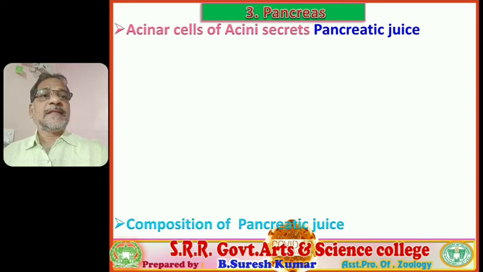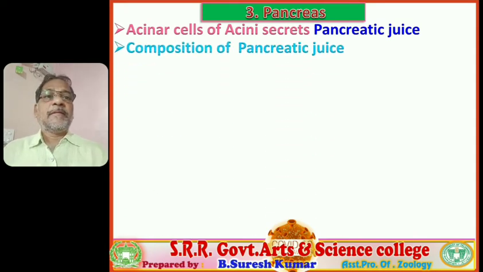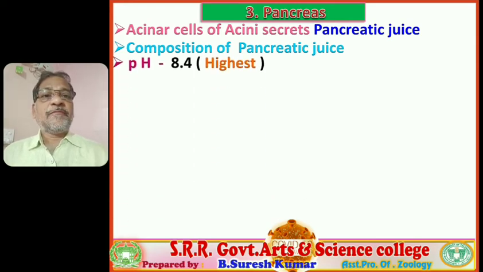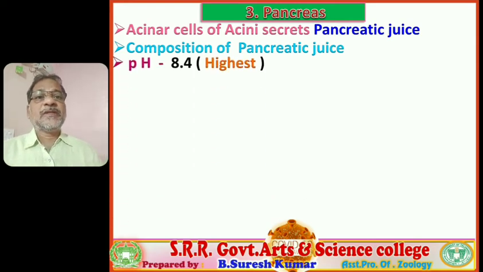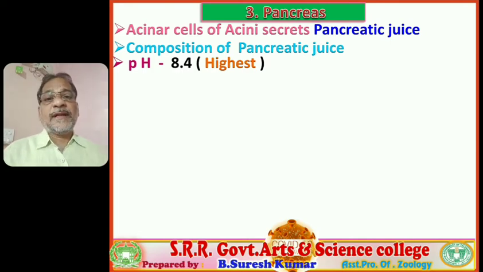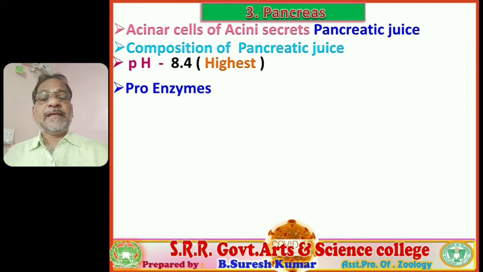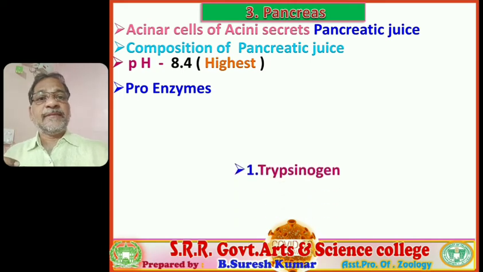Right, next, the exocrine parts, acini, contain acinar cells. Those acinar cells secrete pancreatic juice. If we observe the composition of pancreatic juice, its pH is 8.4 to 8.6 or 8.9. So it has a high pH and is alkaline in condition, and it contains various kinds of proenzymes, meaning inactive enzymes.